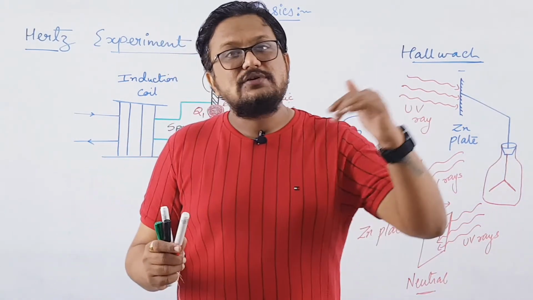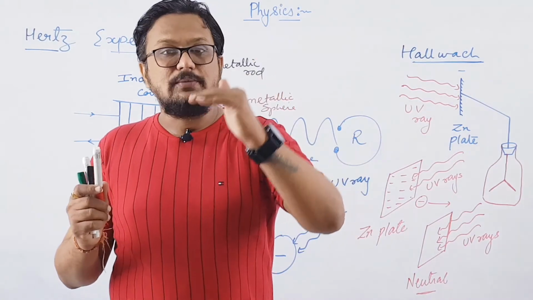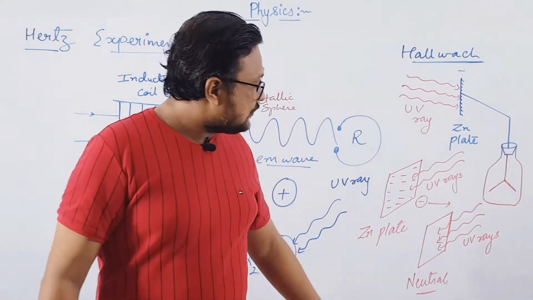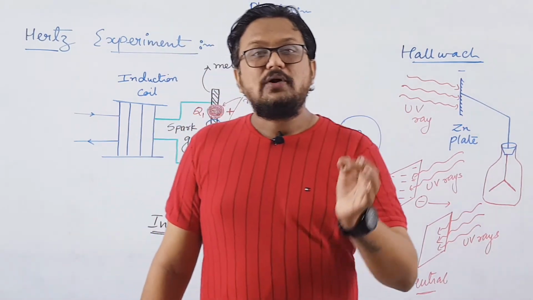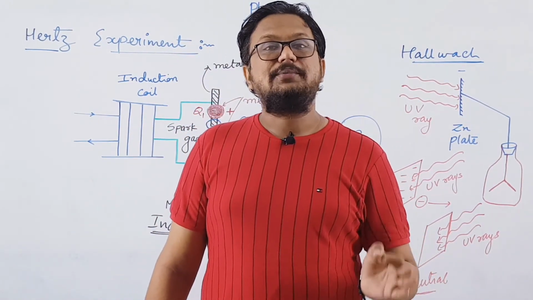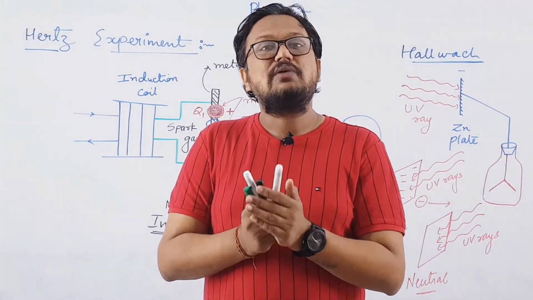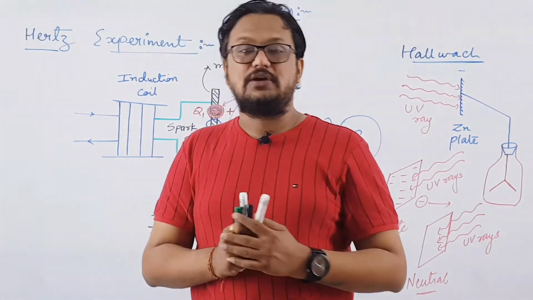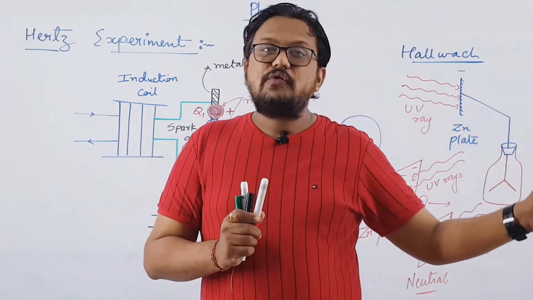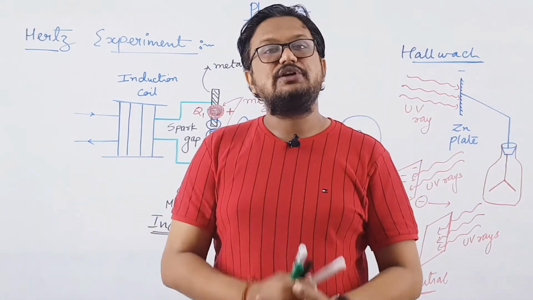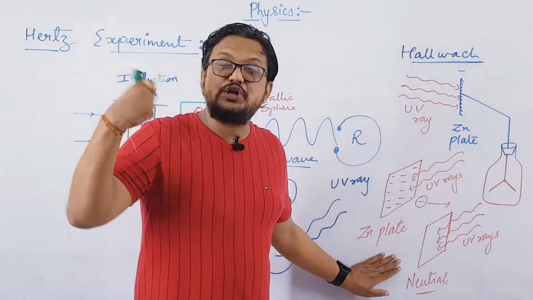Now UV light was allowed to fall on that neutral plate. As the UV light falls on that neutral plate, it was found that the plate became positively charged. Now you have already read this in chapter 1: if we have a neutral sphere, then you can convert it into a positively charged sphere by induction, right? So you have to remove electrons from it to make it positively charged. In the same way, here the neutral plate became positively charged.